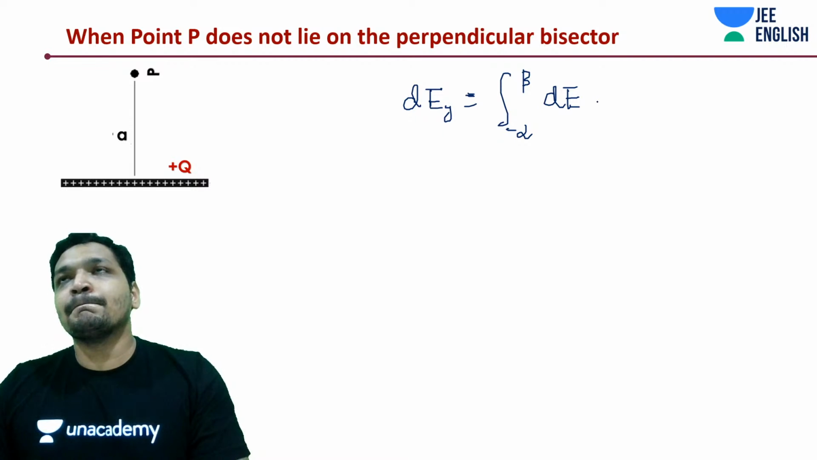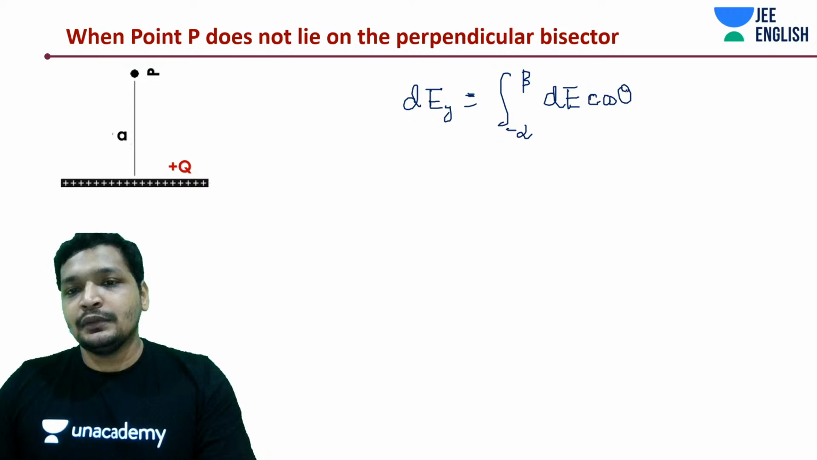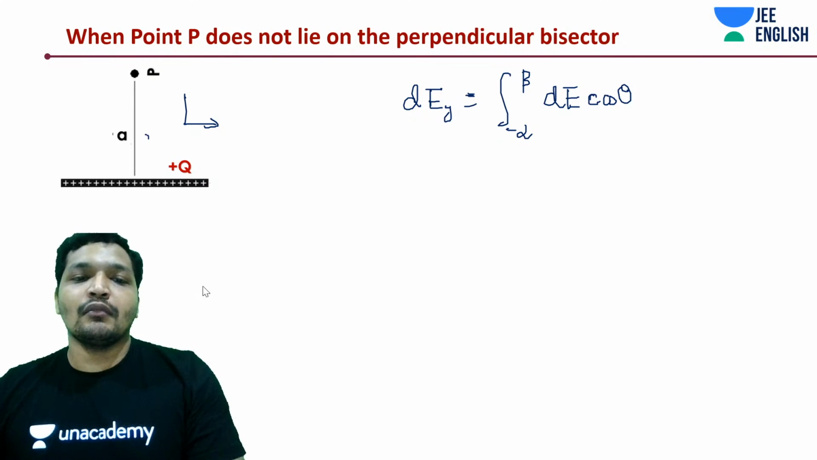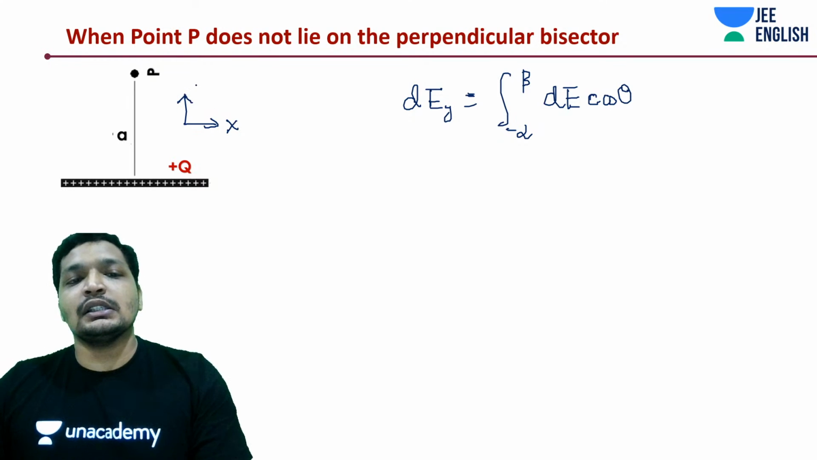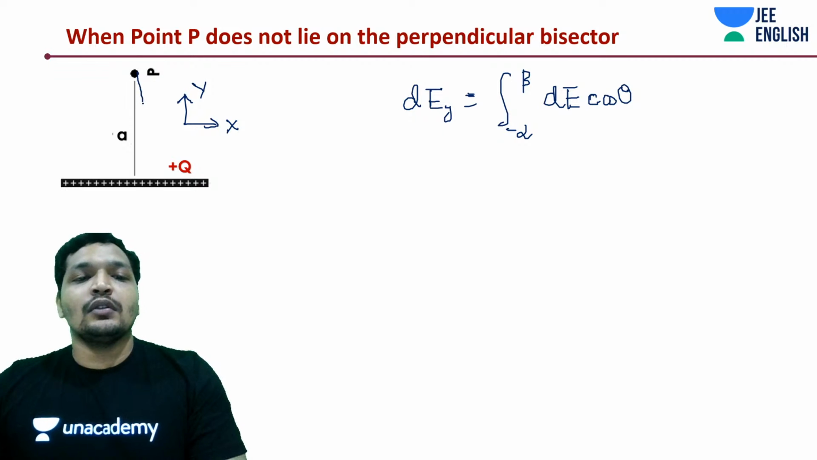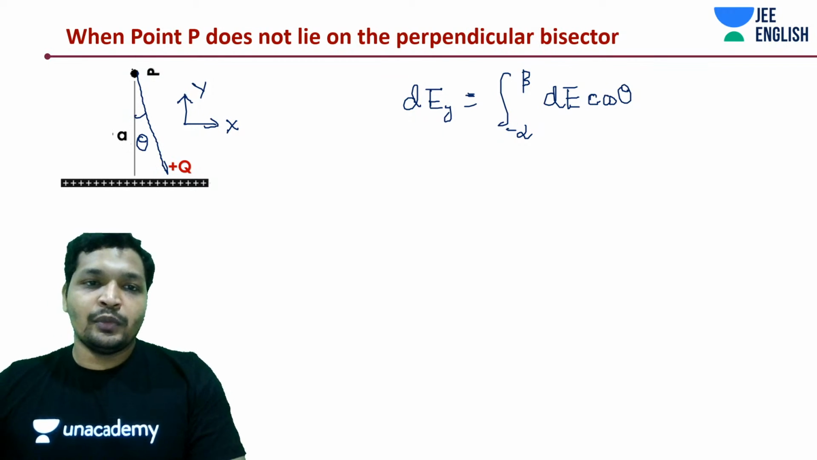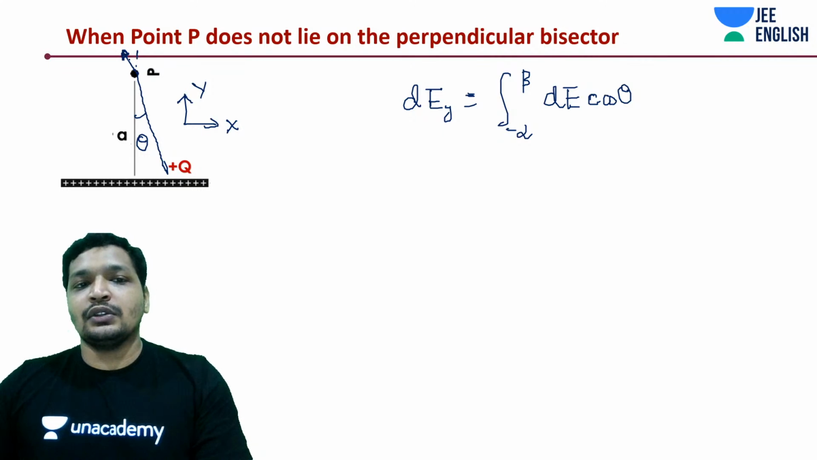And this should be cos theta along y direction. Take down the notes, students. Very important. This is x, this is y. This is theta, this would be y.